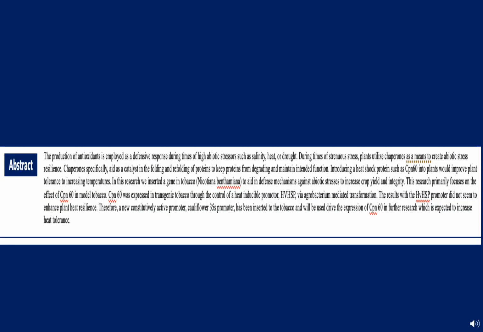Plants experience multiple types of abiotic stressors, including heat, salinity, drought, and more. During times of heat stress, plants utilize chaperones as a means to create abiotic stress resilience. Chaperones specifically aid as a catalyst in the folding and refolding of proteins to keep proteins from degrading and maintaining their intended function. Introducing a heat shock protein such as chaperone 60 into plants would improve plant tolerance to increasing